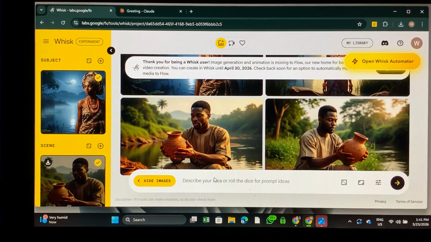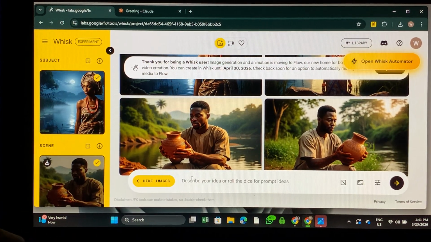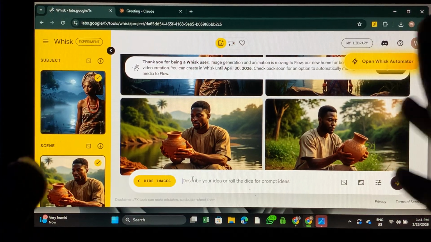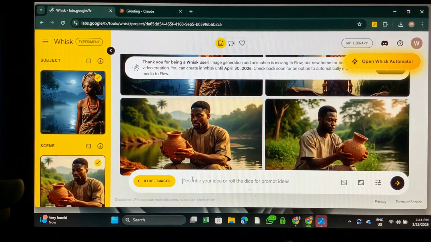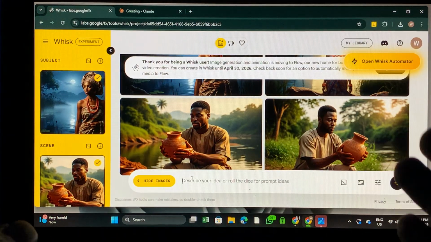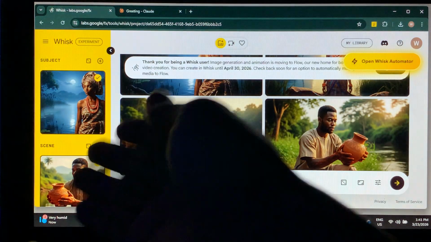So I'm very sure you can understand what I'm saying. Right now we need to get them together. So what we are going to be doing is, AI already knows that this is the female, this is the male.